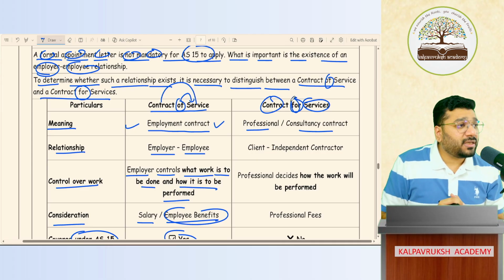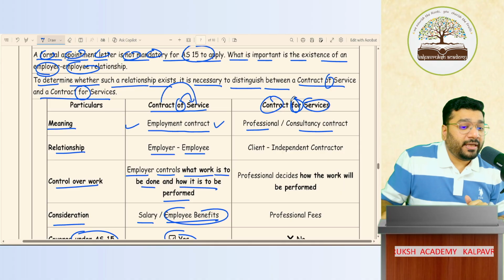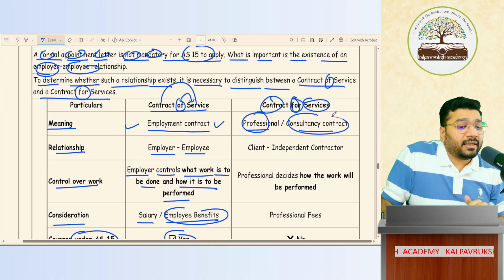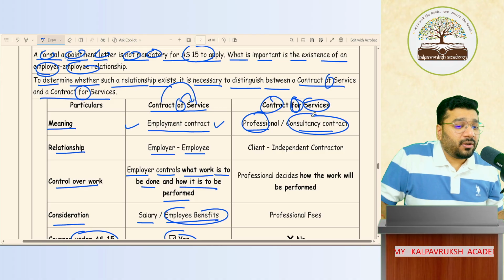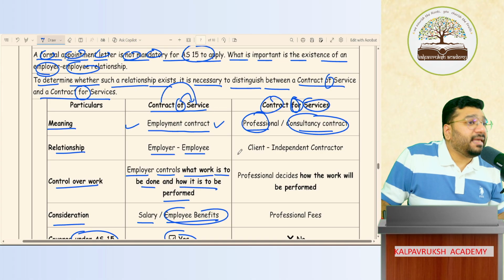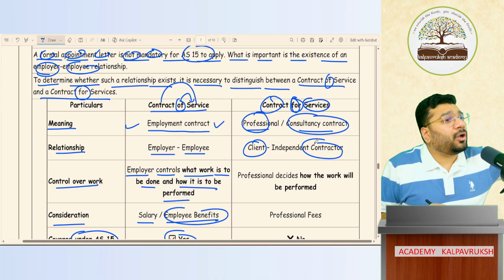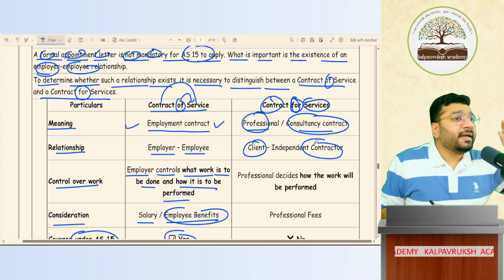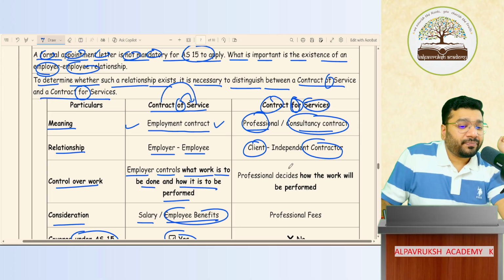A contract for service is contracted with a third party, not with the employee. Those are professionals or consultants who are going to help the organization from outside. Got it? Not got it? So what is the relation between me and the contractee? It is client and contractor relationship. Those are independent of each other. Between them, there is no employer-employee relationship.